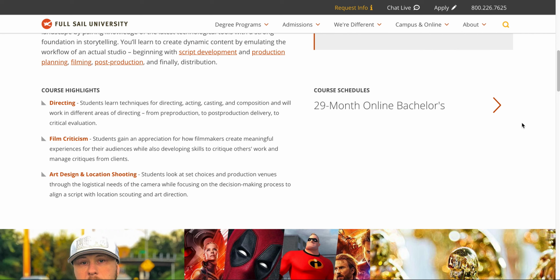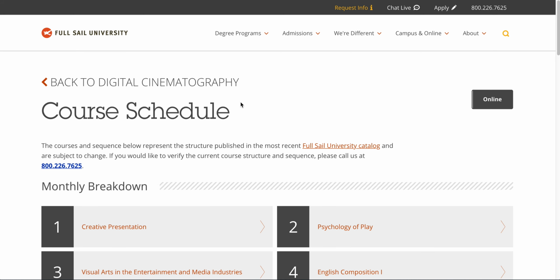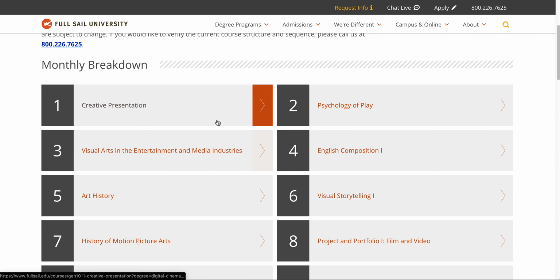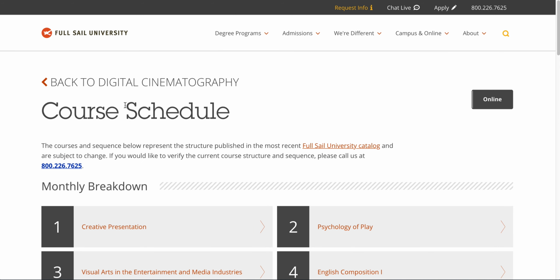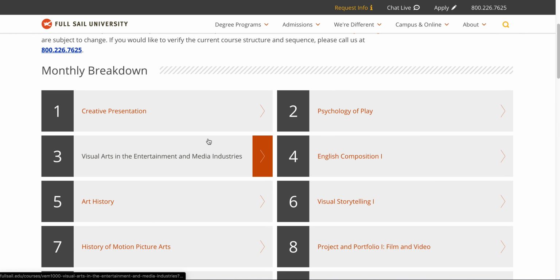But really where the meat and potatoes are is right here where it says course schedule. It says 29-month online bachelor's degree. You're going to go ahead and click on that. This is for the cinematography program, of course. Now, no matter what your degree program is, when you get to the course schedule, the first couple classes that are listed are your gen ed classes. Like, for example, this class, creative presentation. Don't get me wrong, creative presentation is an awesome class, and I love it.